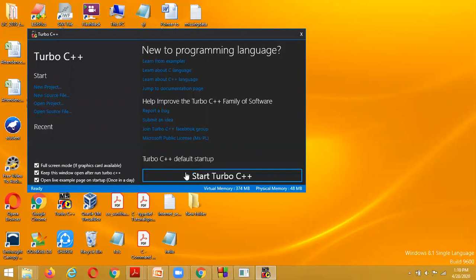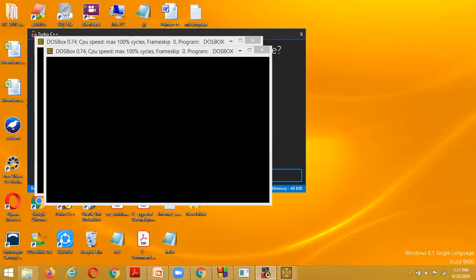It is taking some time, and it is opening. Here it has been opened.